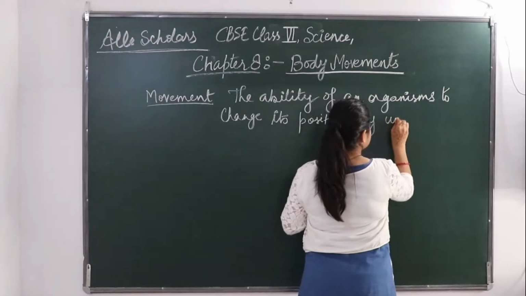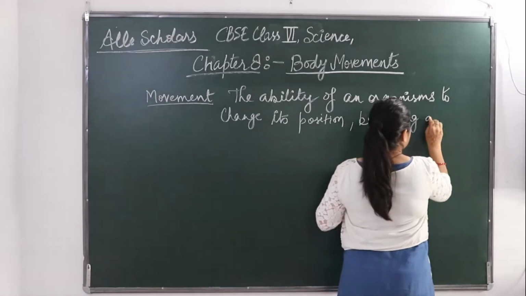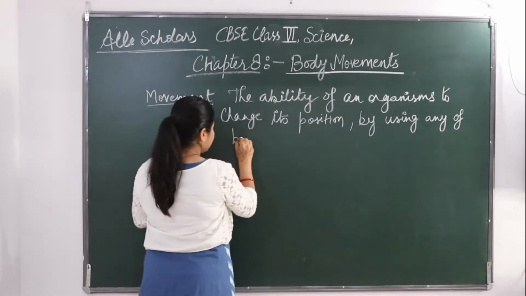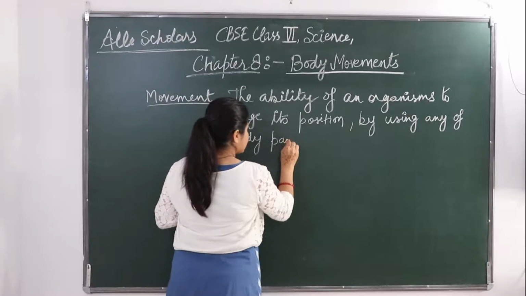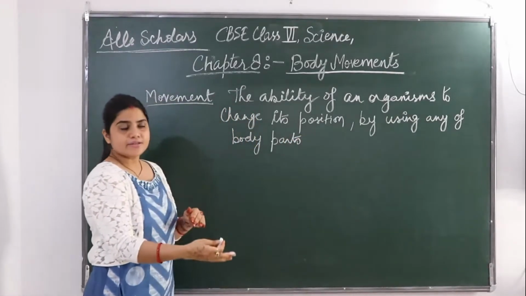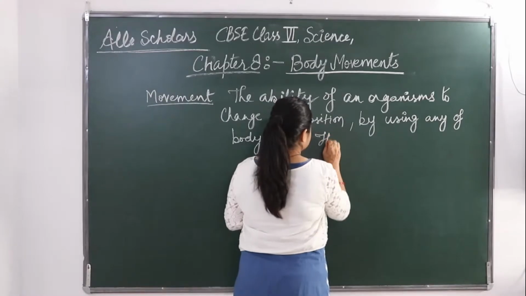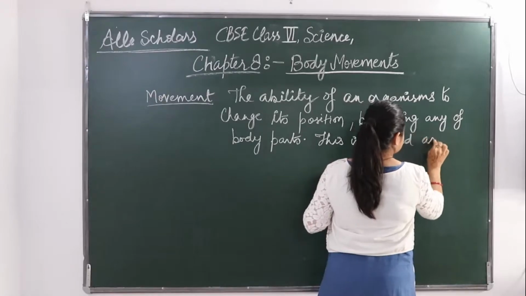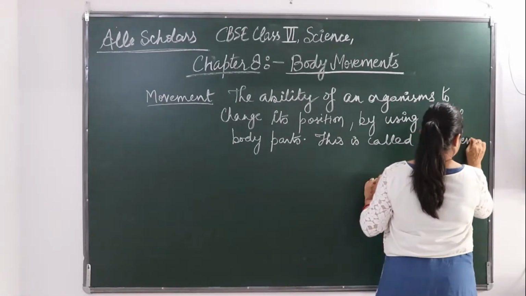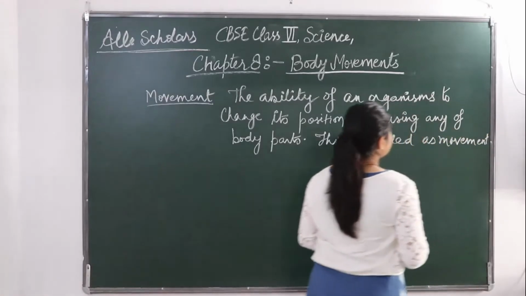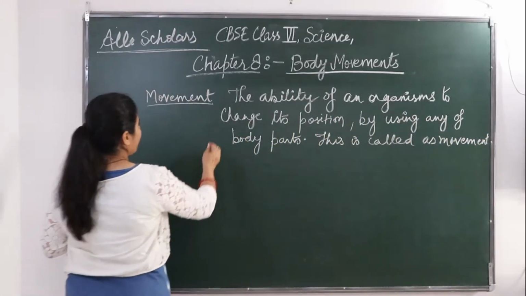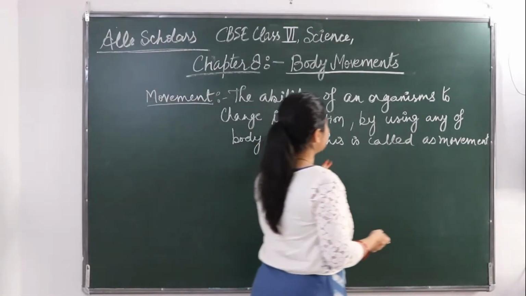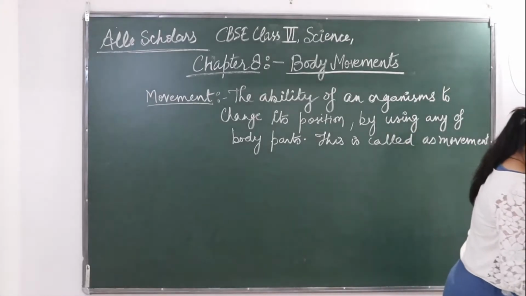By using any of the body parts, this is called movement. So what is movement? The ability of an organism to change its position by using any body parts. This is called movement.